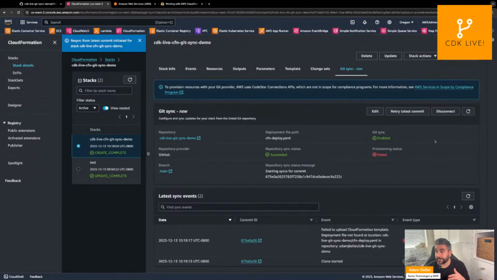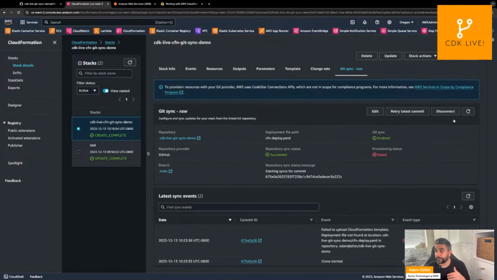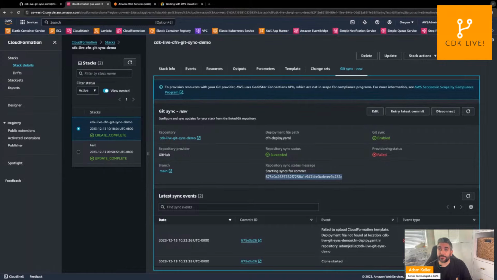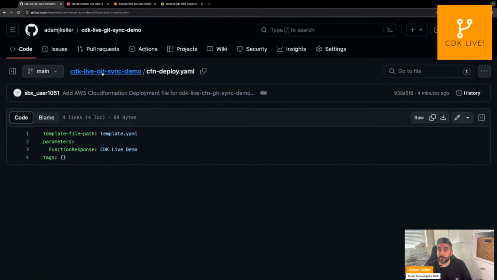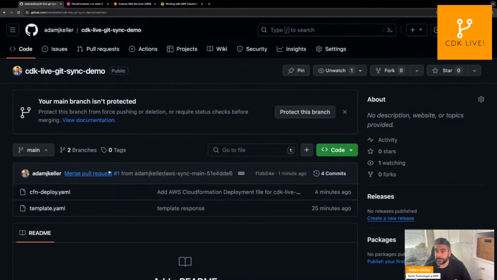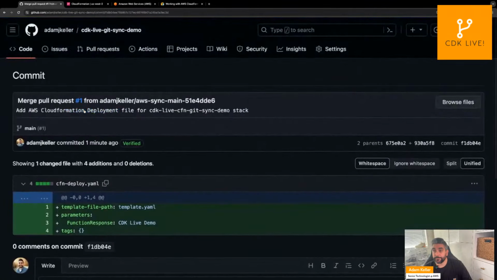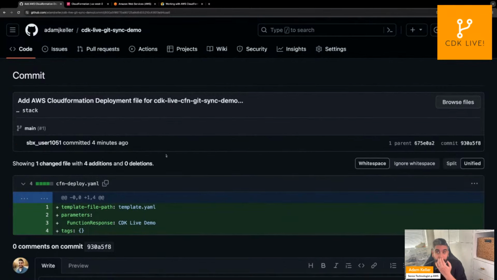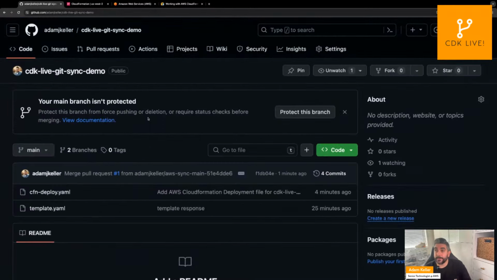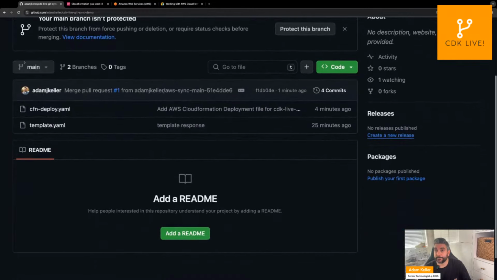I'm always a big fan of this. But look, here's the latest commit it has. Let's see where our commit is here. Yeah, definitely our commit did go through here. Make sure. So we merged.